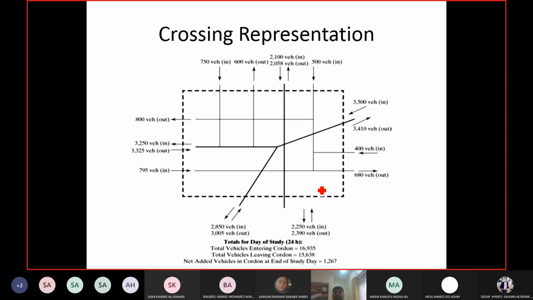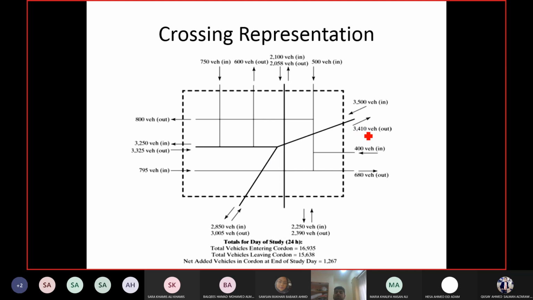This is a crossing representation of the cordon count. It is basically giving you the locations and the highways from where the vehicles are crossing, and how many. The dotted line is the boundary and the solid lines are the roads. Within the roads you can see two-way and one-way roads. Two-way roads are shown with double arrows and one-way roads with a single arrow. With the arrow you can see the number of vehicles which actually passed on this road.